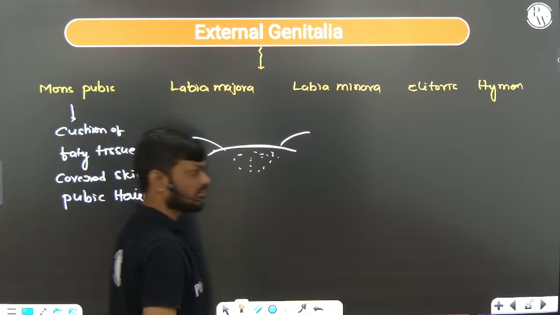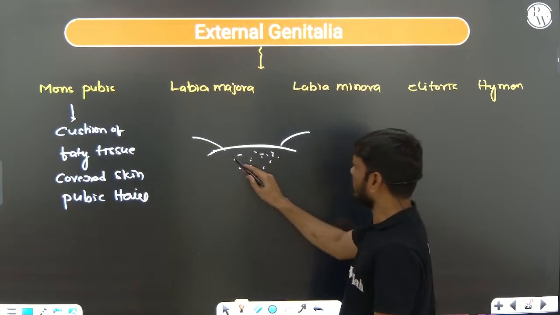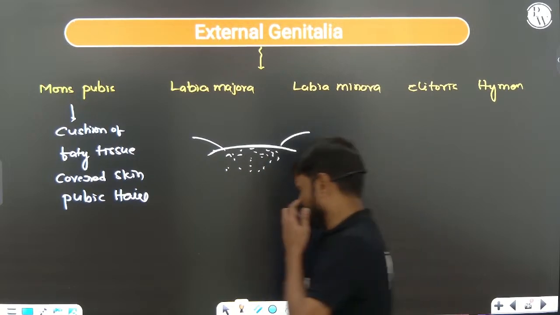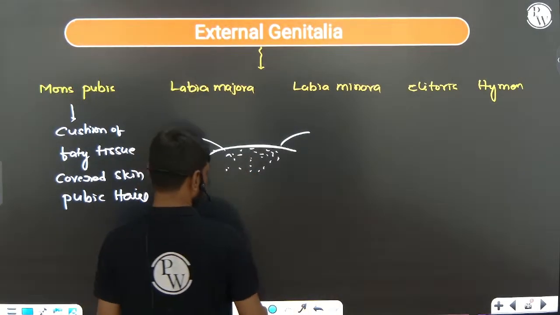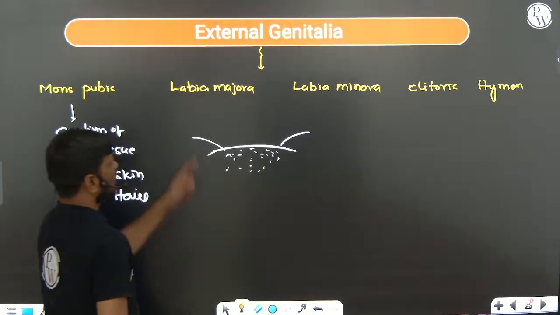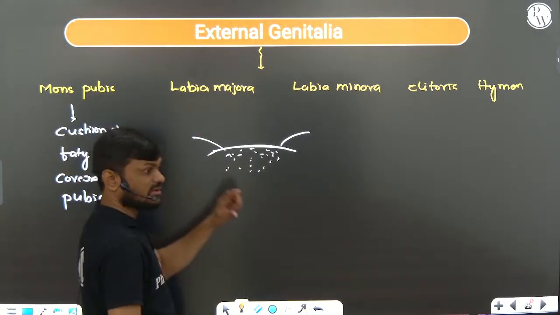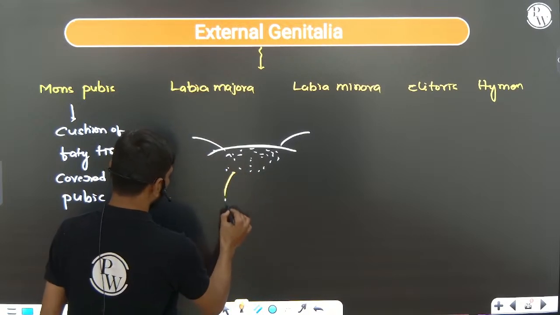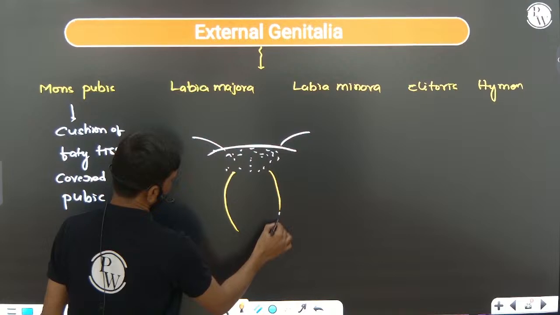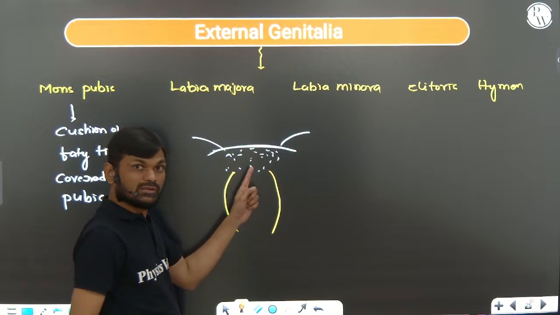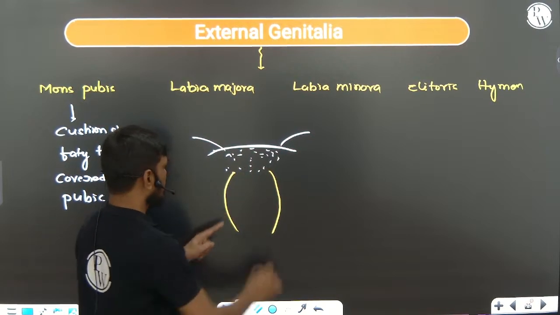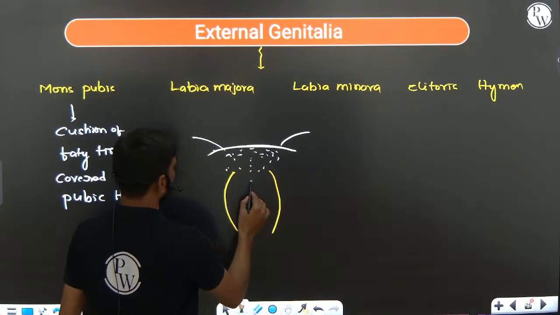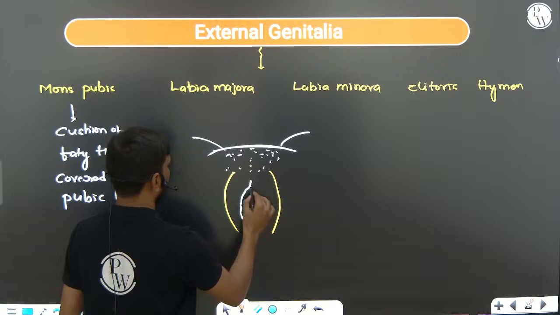Very, very important: a cushion of fatty tissue covered by skin and pubic hair. Next, the labia majora is a fleshy folding of tissue extended down from the mons pubis and covering the vaginal opening.